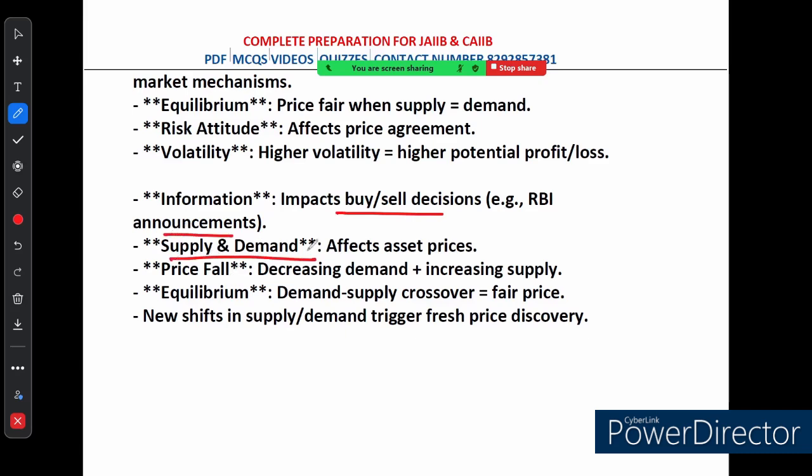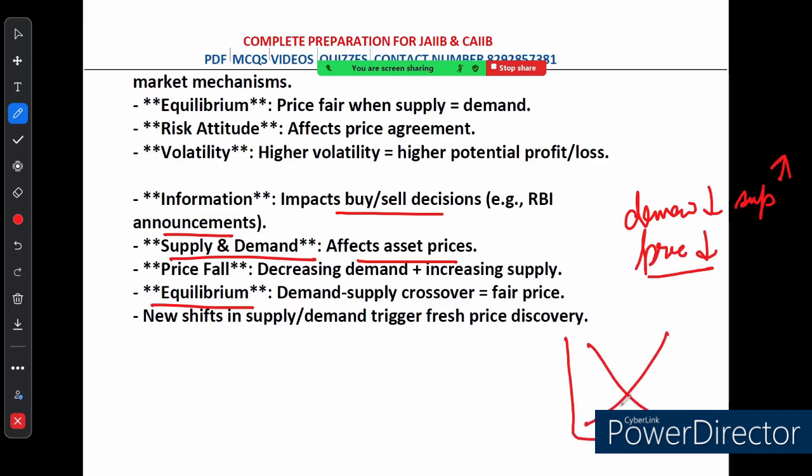Next thing is supply and demand. These two factors are crucial in determining asset prices. When demand goes down and supply goes up, price tends to fall. Price discovery and equilibrium. When supply and demand cross over, you get the fair price, but any shift in supply or demand starts the price discovery process all over again. So in a nutshell, the market price is always adjusting based on these factors.